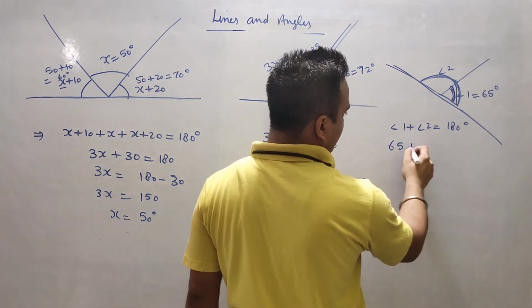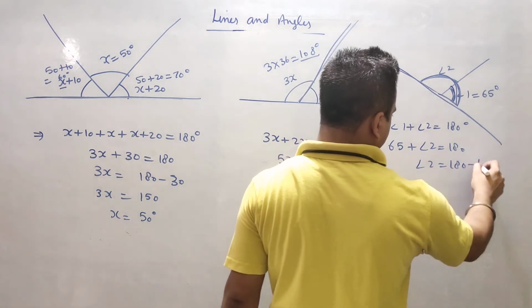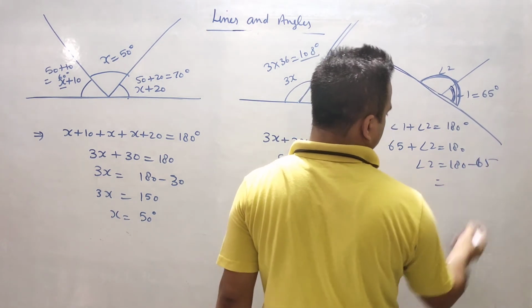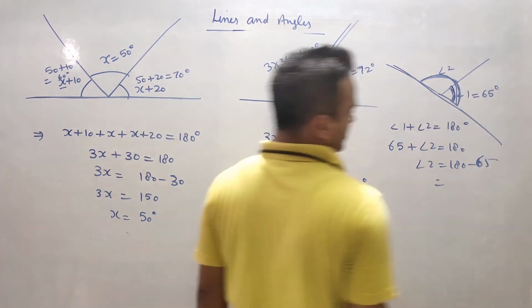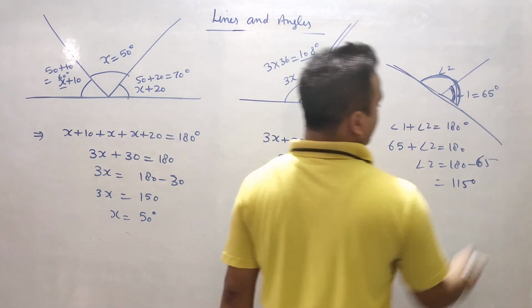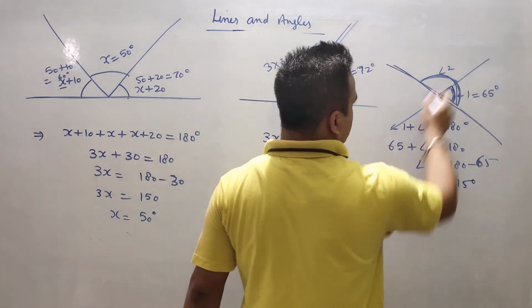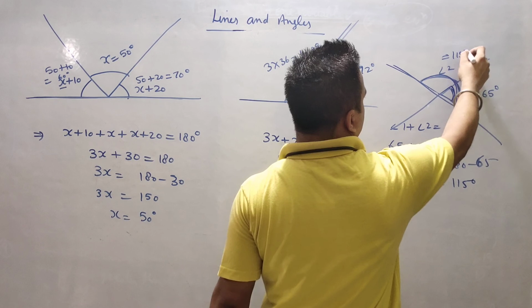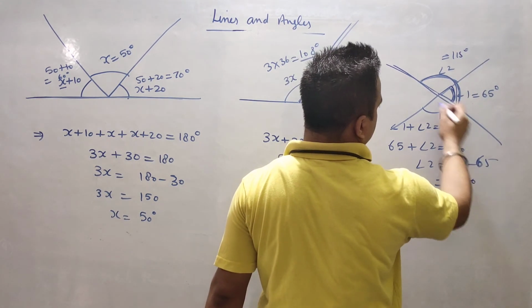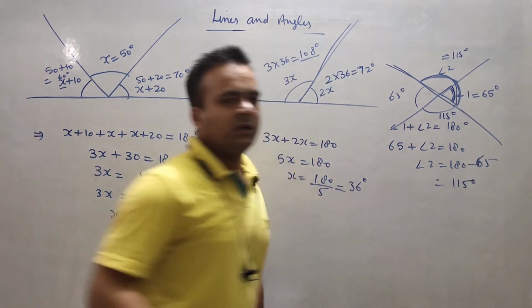Angle 1 you know very well is 65, so angle 2 is 180 minus 65, it will be 115 degree, right? So this is 115 degree, so the opposite angle will be 115 degree. So it is 65, 115 and 115.